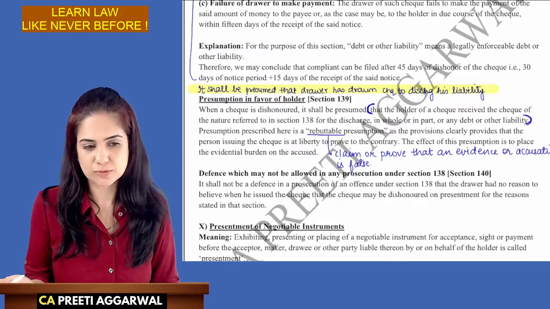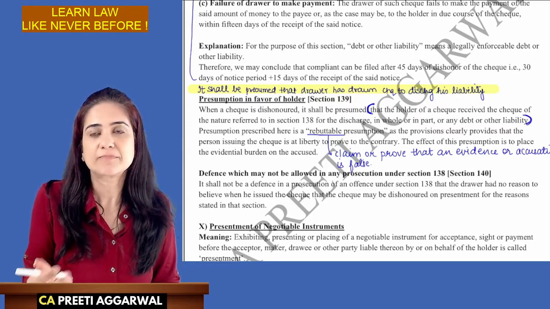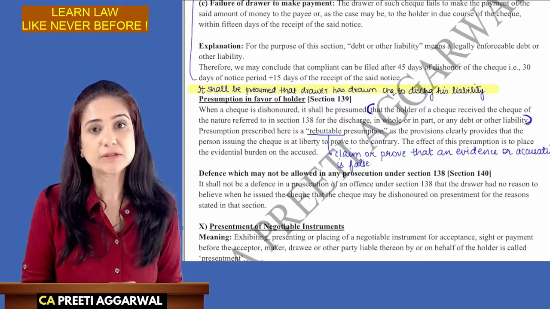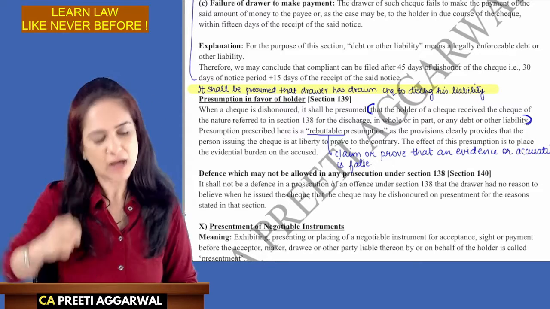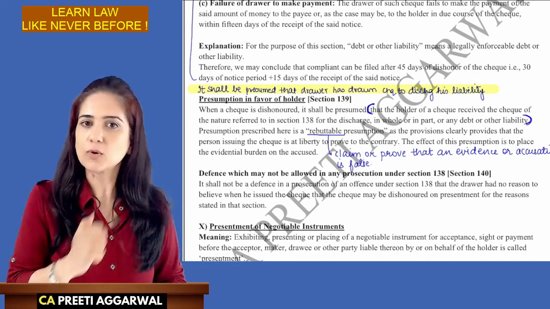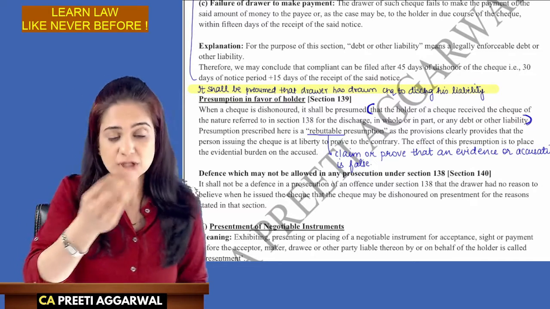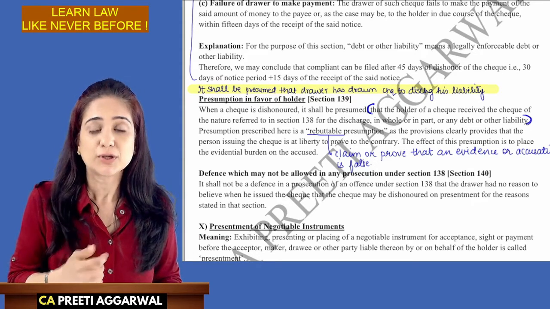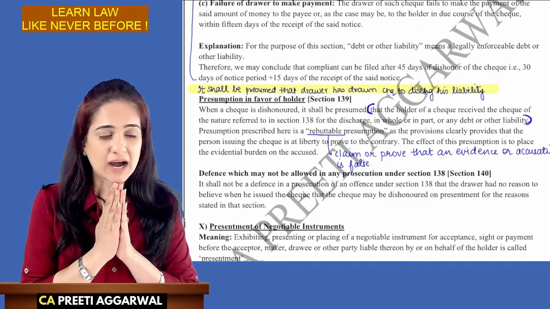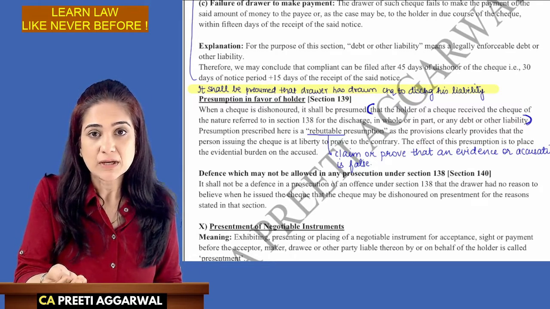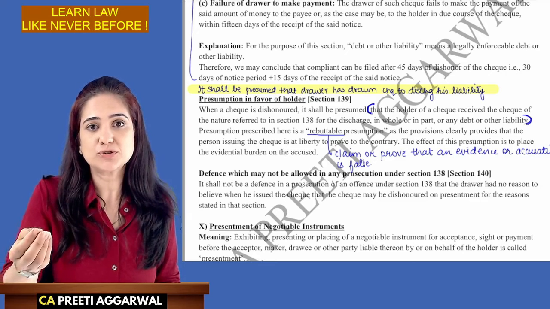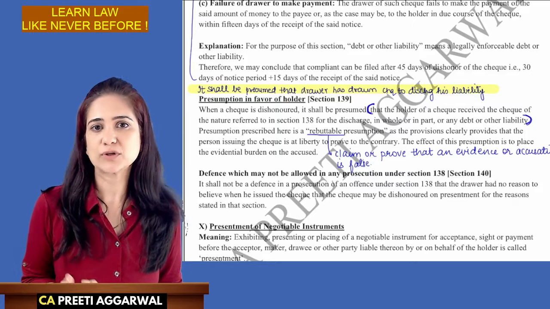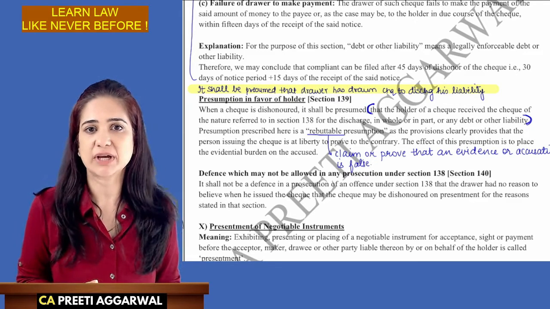Let's say for example that your dad issued a check in my favor. It was for 25,000. The check got dishonored. I got very angry. I filed a case on your dad. We went to the court of law. The judge said, the check is issued. It was dishonored. Sir, why did you dishonor the check? Your dad will prove that, sir, I didn't have to pay any money to ma'am. She told me that if you don't give me 25,000 rupees, I have a friend in ICAI and he will fail your child. So I was forced to make payment. There's no debt or liability which I have to pay.